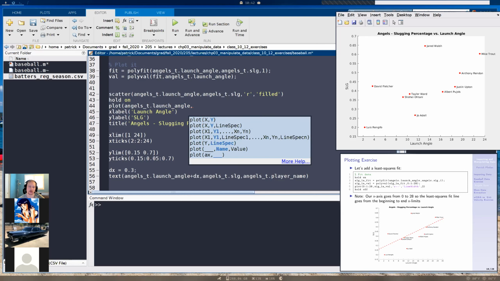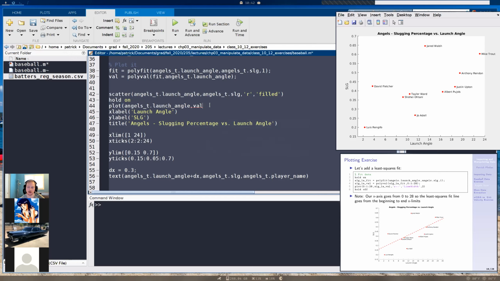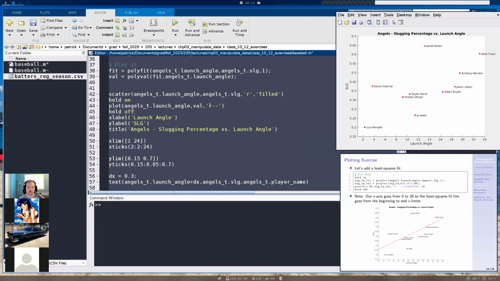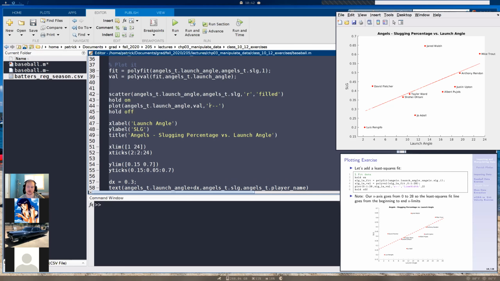That's what polyval gave us, evaluating our polynomial fit with our x data to get the corresponding y values. I'll make this a red dashed line. Hint, hint, a red dashed line. After I type in the plot, I'm done plotting for this graph, so I'm going to put in hold off.